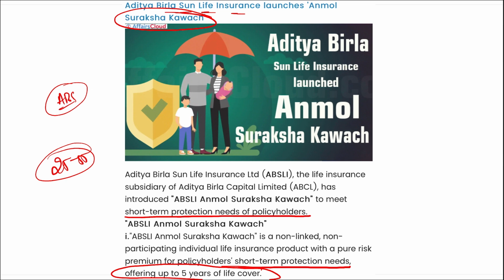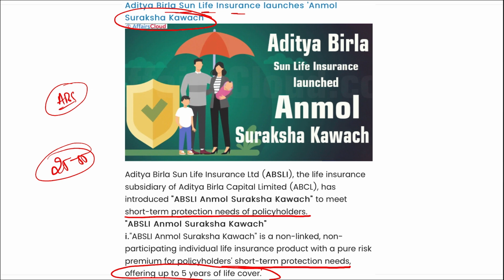Also, as it is a short-term protection, the policyholders will be able to choose a short-term policy term of 2 to 5 years. And here the variable sum assured option is also provided, from 50 lakh rupees to 2 crores in steps of 25 lakh rupees each. Protection until the age of 60, that means policyholders will now be eligible for coverage until the age of 60 years only, here in this particular scheme, that is Anmol Suraksha Kavach scheme that was launched by Aditya Birla Sun Life Insurance.